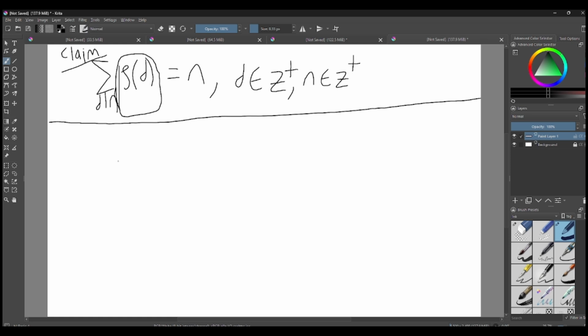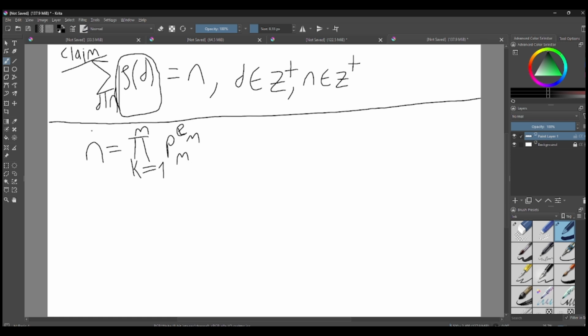So, assume n is equal to p1 to the e1, p2 to the e2, up to pm to the em, where each p is prime. We can represent every value as a multiplication of primes. I am again not going to prove this. This is induction, or you can use the well-ordering principle. It's up to you.